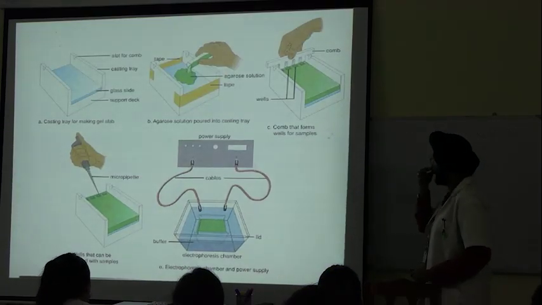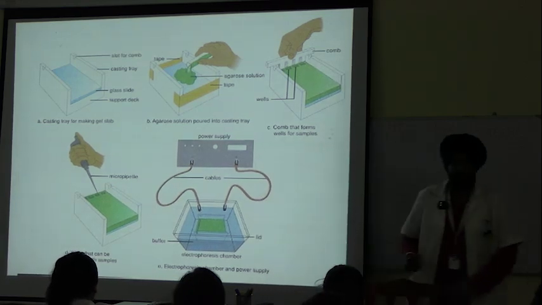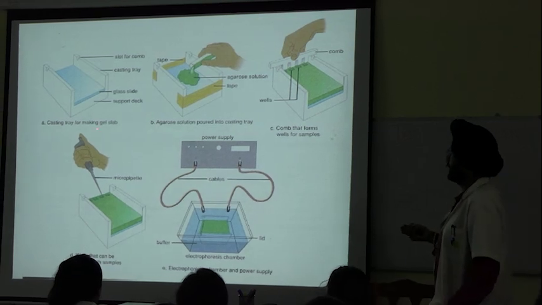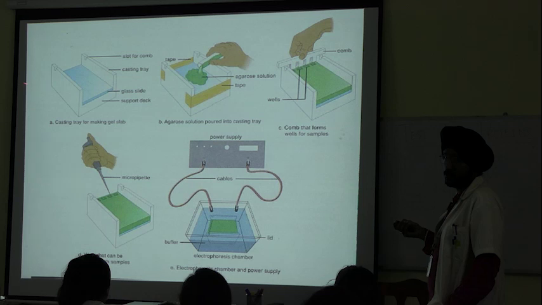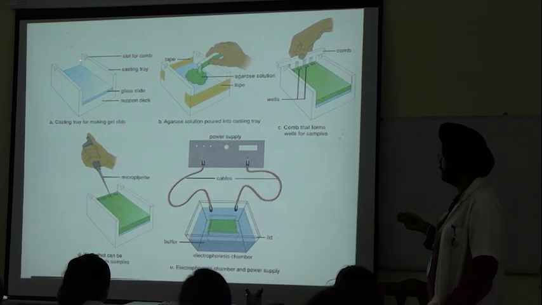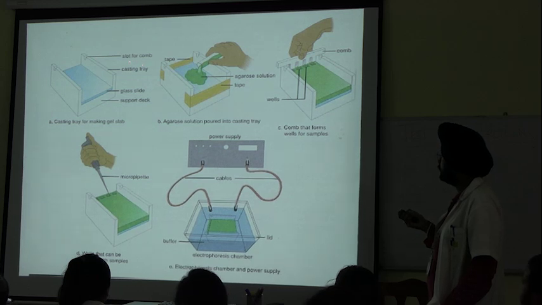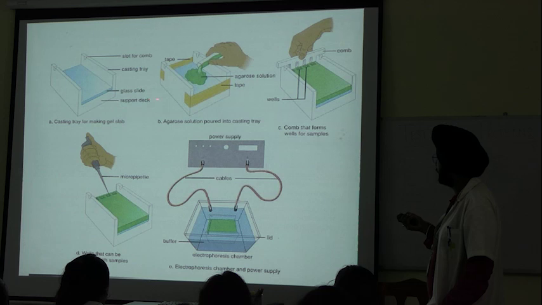Now, this one is the practical apparatus. Pay good attention here. This one is the electrophoretic chamber or slab. You see those slots there? Slot or comb? We'll see what its function is. This one is called the casting tray.